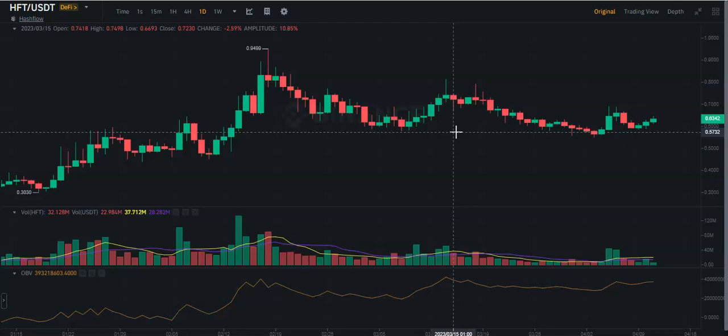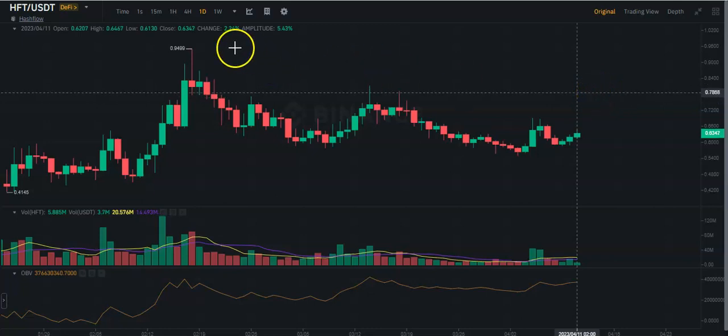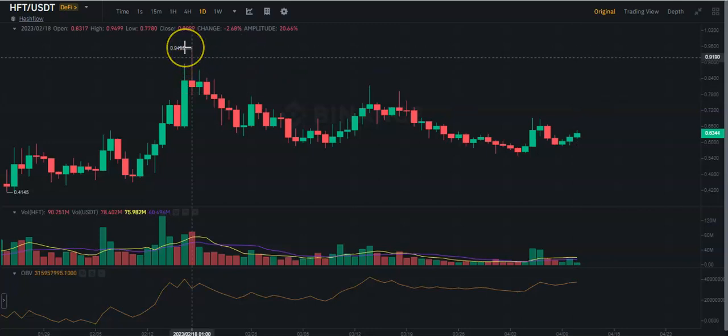That's why we expect Hashflow moving higher to retest this area, which is the most important one, at 0.80 US dollar. We, as a financial trading academy, are setting up a buy limit only above this area. The reason why we do not buy at market right now is because we want to exploit the time trading other cryptos which are much closer to our entry levels. So 0.80 US dollar is actually the most important area, and obviously the previous spike at 0.95 US dollar.